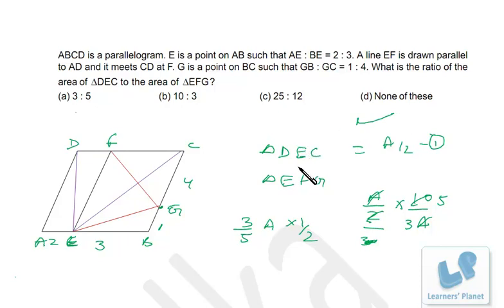Not much paperwork is required. Just a very simple concept of geometry we are using over here. That is, a triangle which has the same base as the parallelogram, and if it is between the same parallels, then its area is half that of the parallelogram. This concept only we have used over here, right? So simply in one step you can get the answer. I hope you are clear.